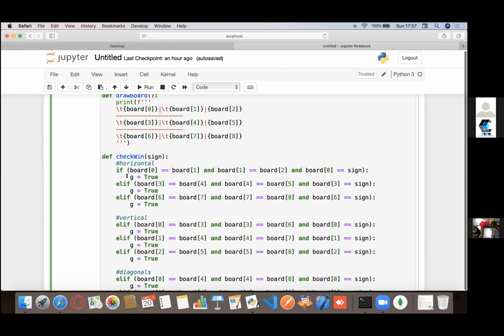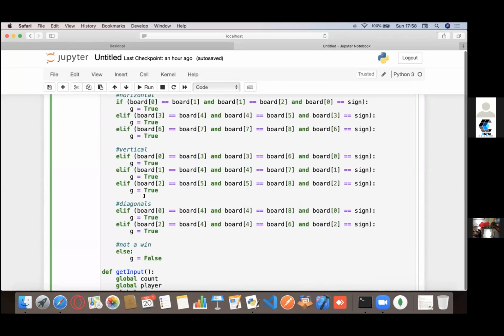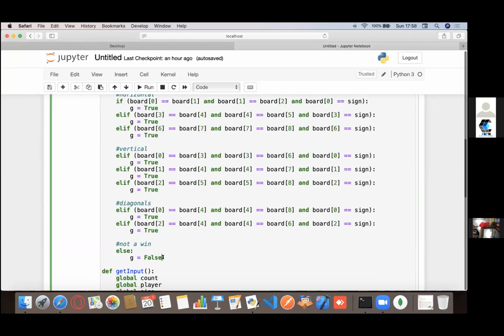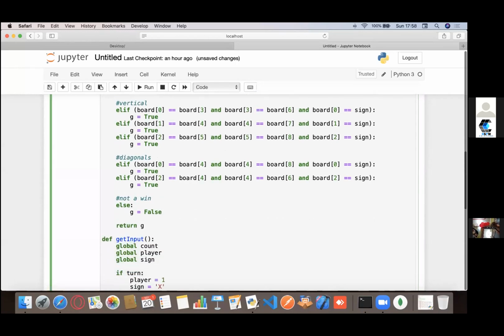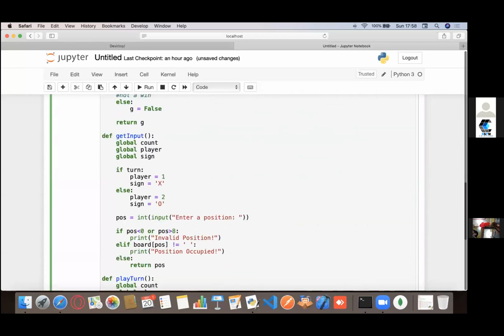I know it's big. It's really a pain typing it again and again. So that's why I would share the code with you guys, right? It's really simple. The last thing I'm doing is that if any of these conditions are being satisfied, I'm saying that this variable g is true, and if none of these conditions are satisfied, I'm saying that g is false, right? And at the end, the last part that I need to do is I just need to return g. So basically, this function either returns true or false.